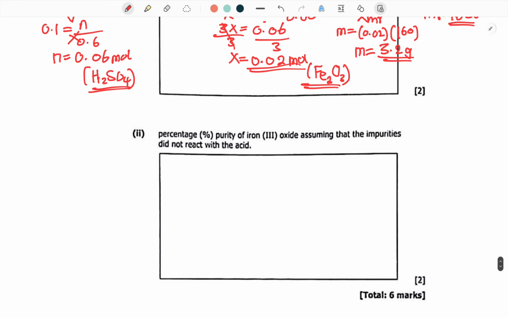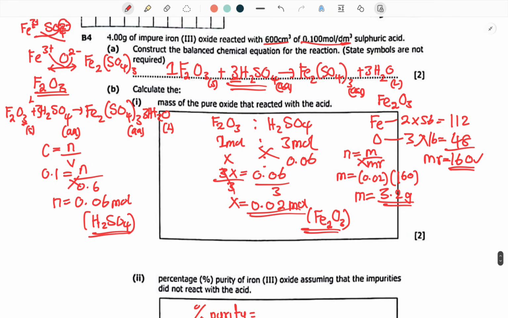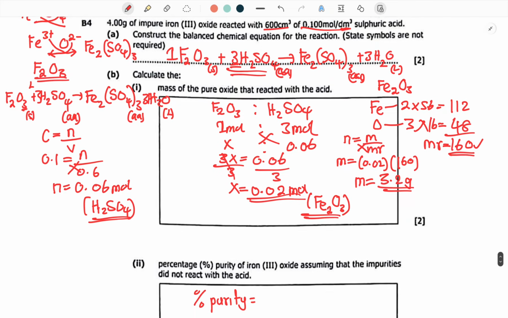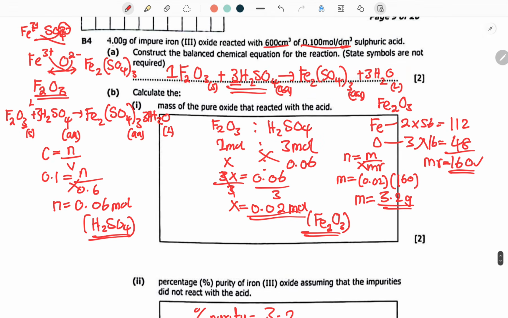Now the question is saying we calculate the percentage purity. Simple. Percentage purity is going to equal to, let's check. So just go directly. There's no need to waste time because you are in the exam. Just get what you have calculated. So what you calculated is your 3.2 over what was already given in the question.